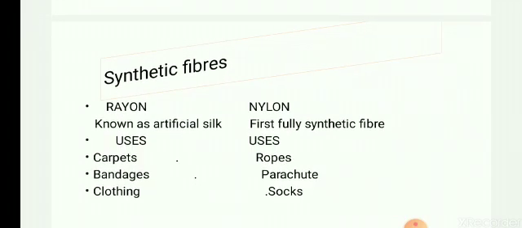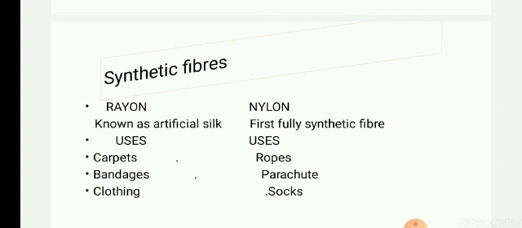Now we'll talk about rayon and nylon. Rayon was the first synthetic fiber. It is made from wood pulp. So that is why it is not called as fully synthetic fiber. Fully synthetic fiber was nylon because it is made only through chemical reactions using raw materials of coal, whereas rayon is made from wood pulp, chemical processing of wood pulp.